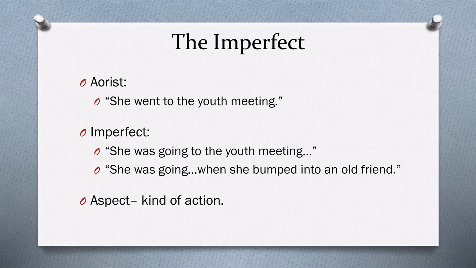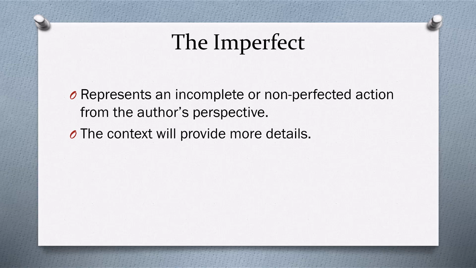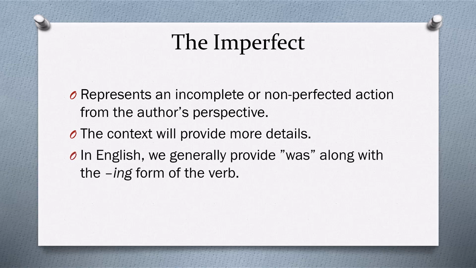The difference between these two past tenses is one of aspect. Aspect has to do with the kind of action. So the aorist is perfective action, whereas the imperfect is imperfective or unfolding action. Both of these tenses are past tense, but there's a difference in their aspect. The imperfect tense represents an incomplete or non-perfected action from the author's perspective, and the context will provide more details. In English, we generally provide "was" along with the "ing" form of the verb.